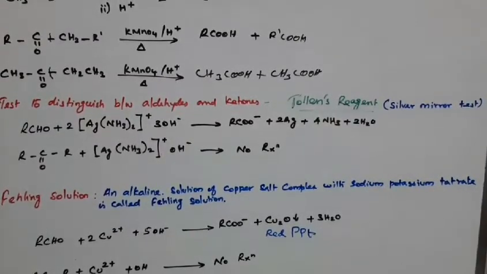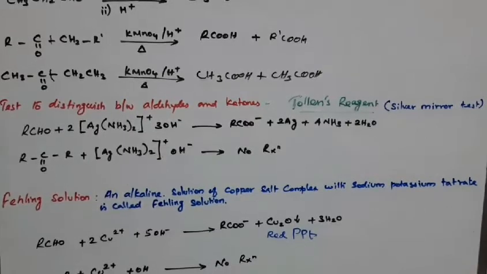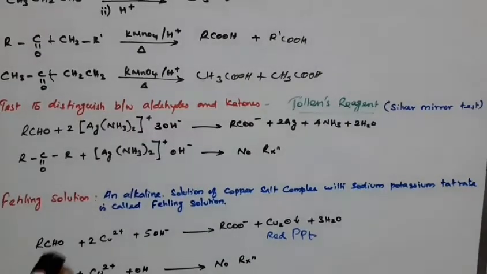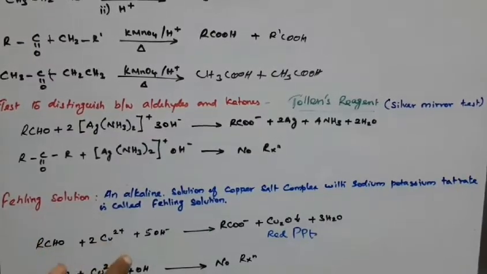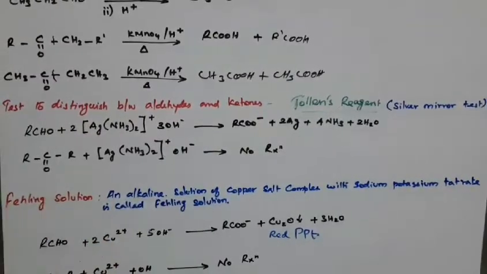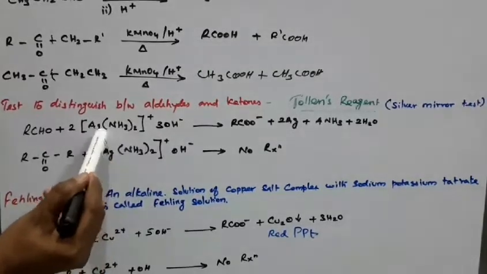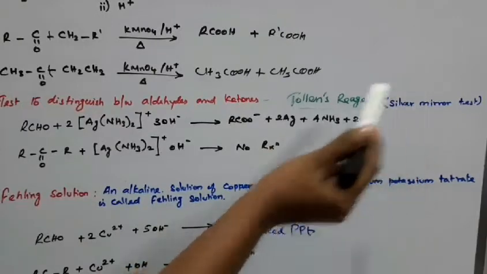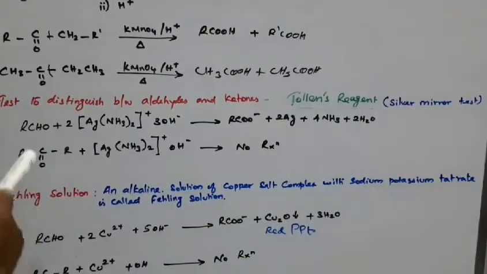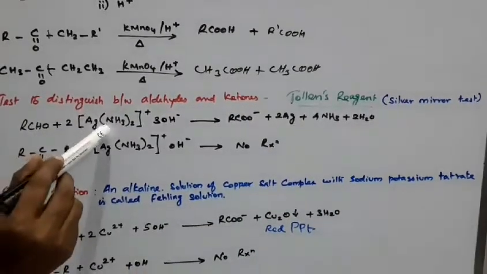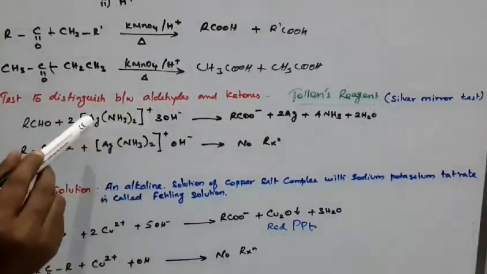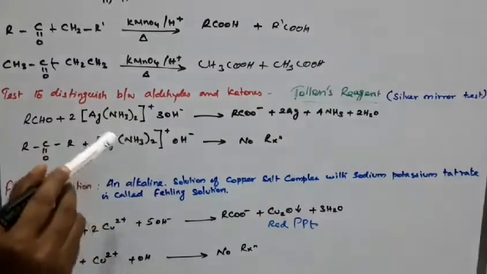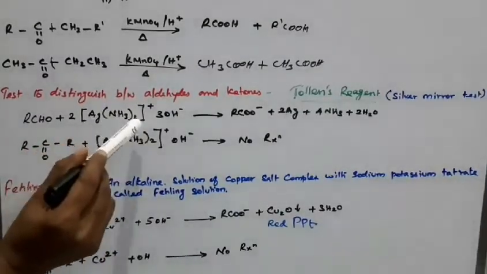Okay, so here, what is Tollens reagent? Tollens reagent means ammoniacal silver nitrate. The ammonia solution mixed with silver nitrate, that mixture is called ammoniacal silver nitrate. So this Tollens reagent test is nothing but the silver mirror test. When the examiner asks you to write the formula for Tollens reagent, it is Ag(NH3)2 plus.